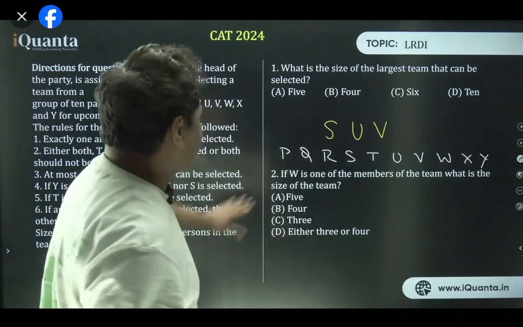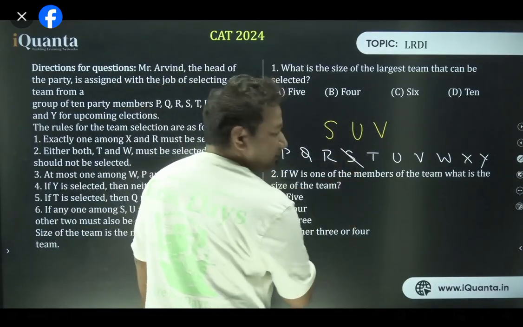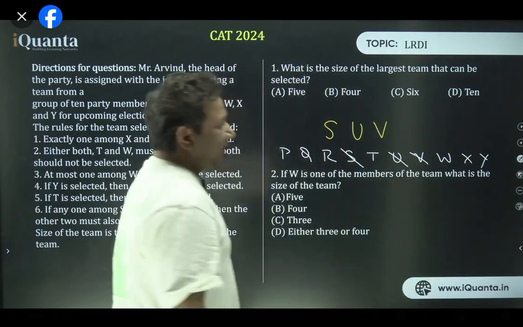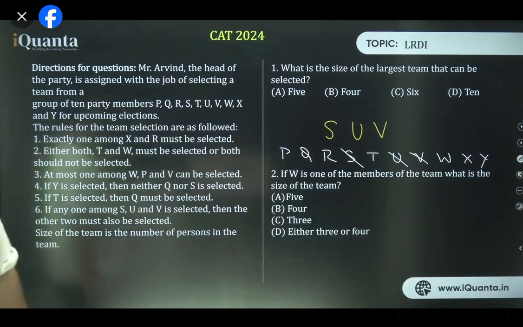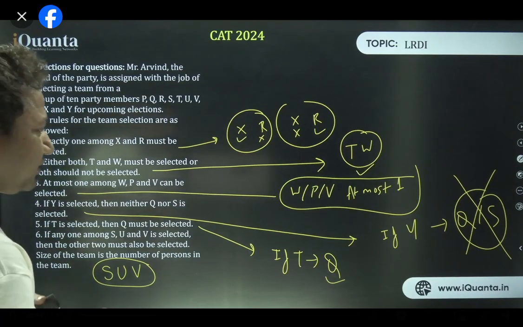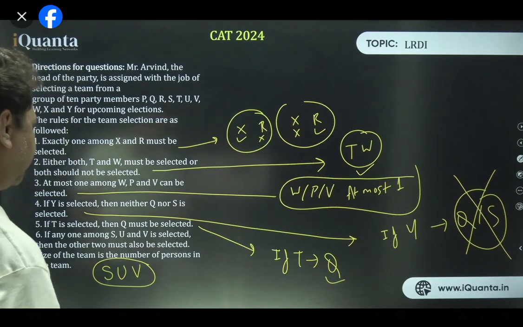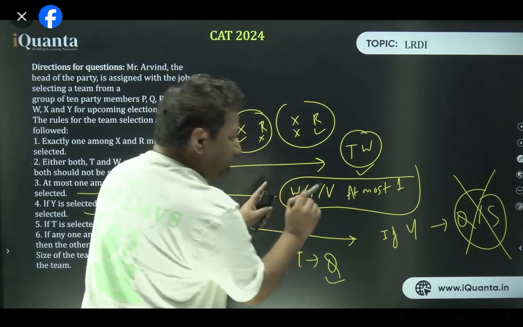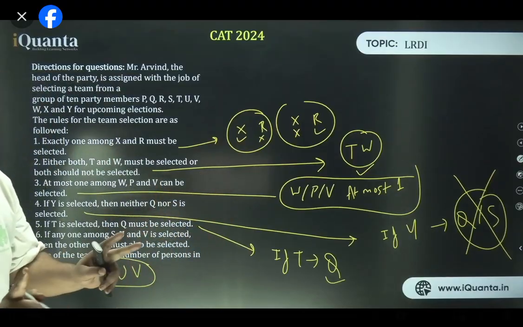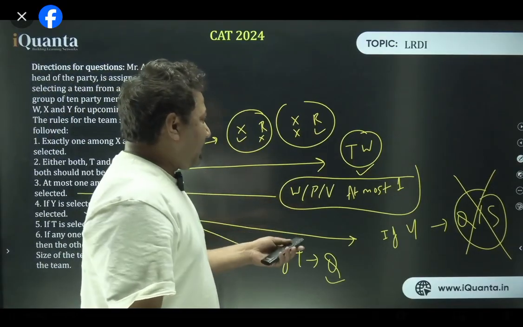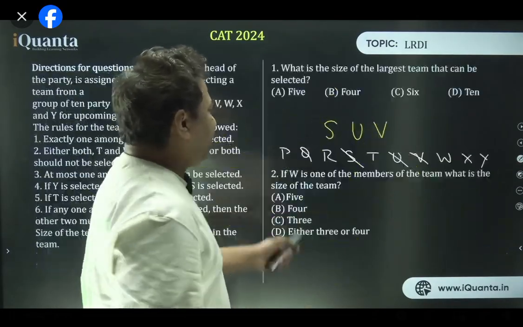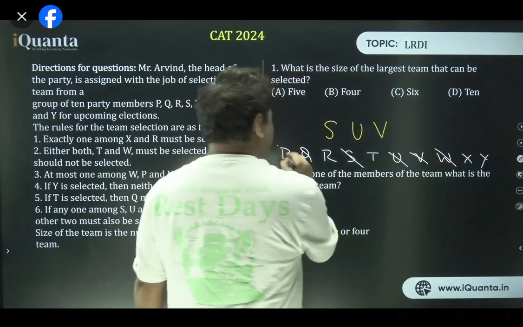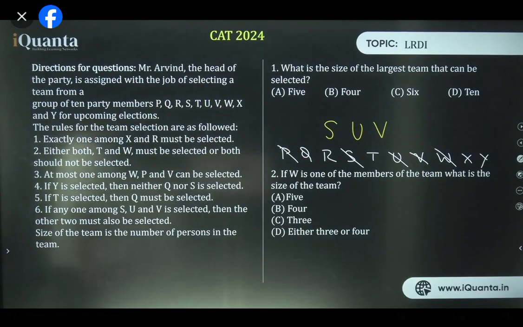So whoever I have selected, I'll just cross them over here. S is taken, U is taken, V is taken. All right. First things first, what all conditions are there? SUV. See here, WPV, in these three we can select at most one. That means I have already selected V here, so W and P will not be selected at all. So W and P are rejected. Is that cool? Understood?